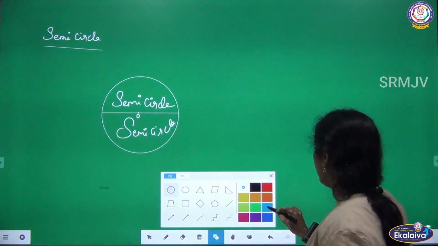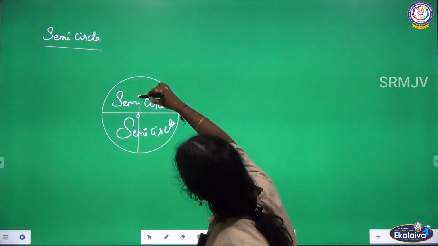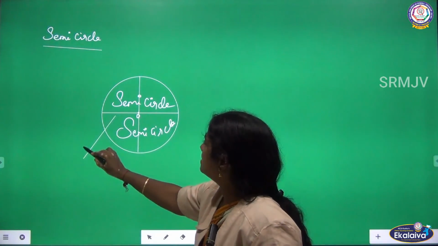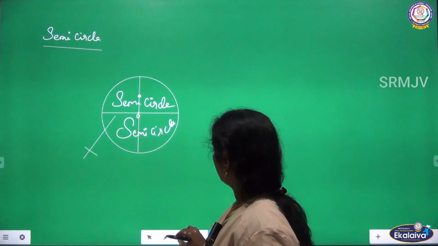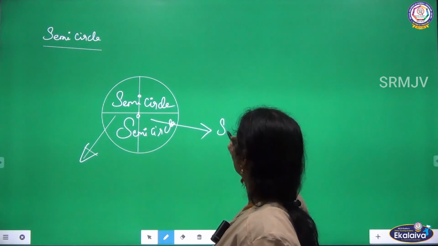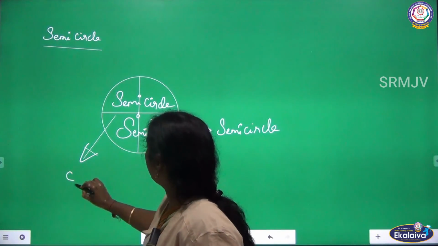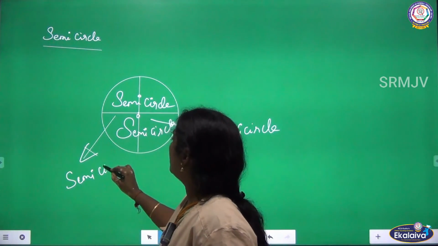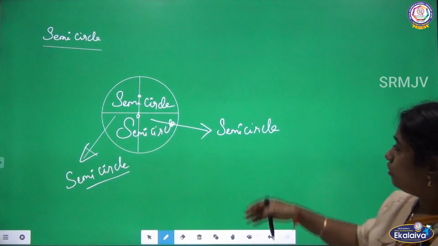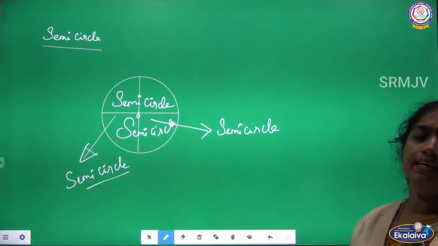Yes, I can divide like this. See? Even if I divide like this, this part is a semicircle. So, in a circle I can get two semicircles. A diameter divides a circle into two semicircles, whether it is slanting or sleeping.